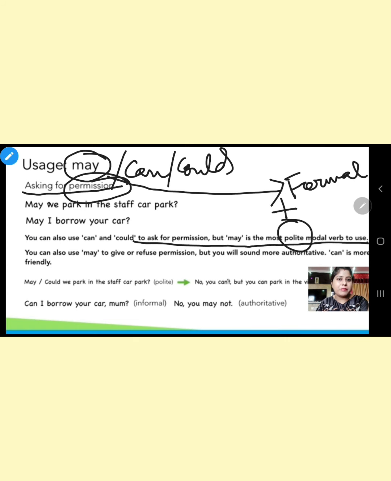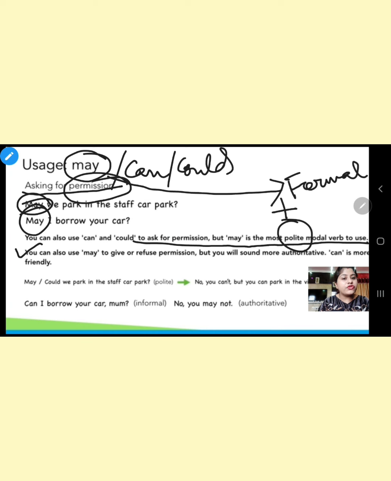So you see, may we park in the staff car park? May I borrow your car? May I come in, ma'am? So you can also use can and could to ask permission, but may is most polite and most formal.